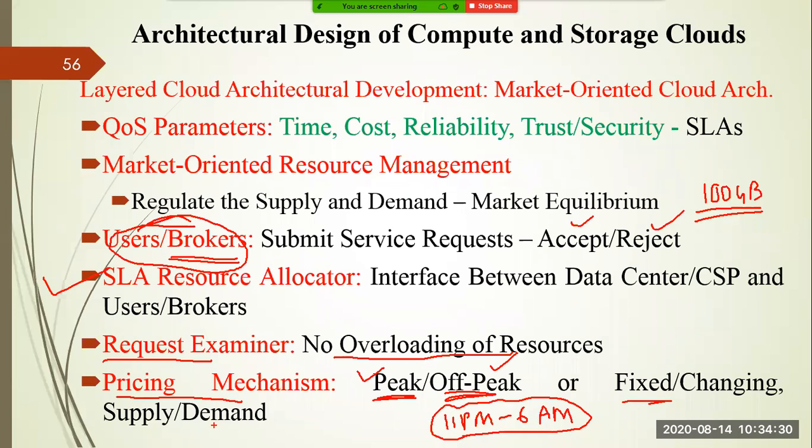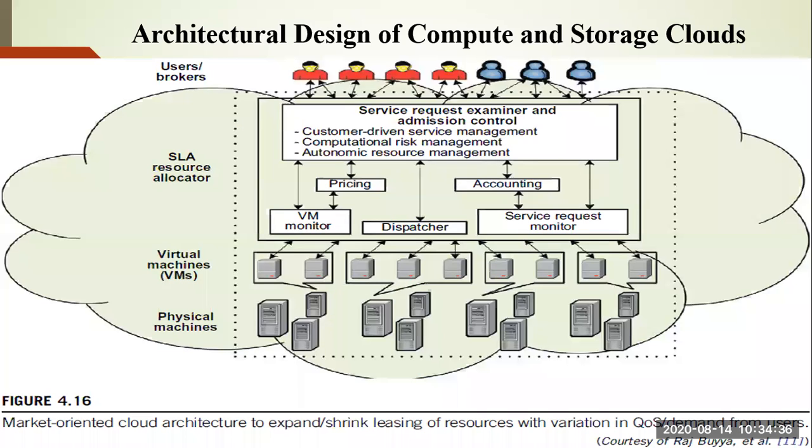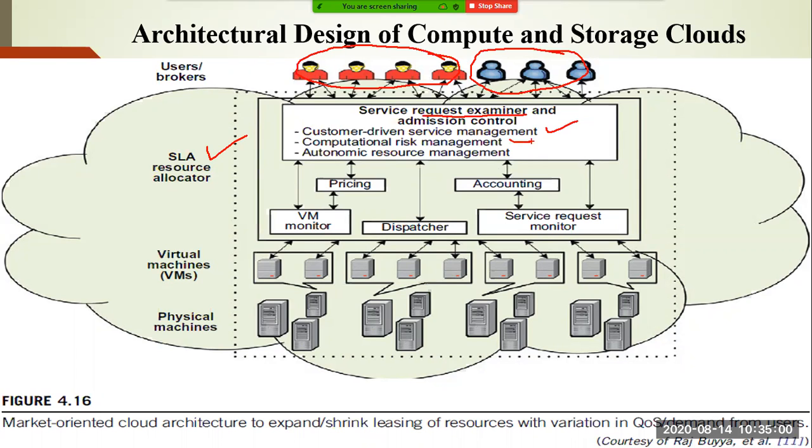Also, you can select various pricing mechanisms. So this is the complete architecture we discussed in the previous slide. The first part is the user and broker; these are the users, and there may also be a broker. The next layer is the SLA resource allocator, which will check whether your request to the cloud can be accepted or rejected. It has two important things: customer-driven service management and computational risk management. Both factors should be combined in the SLA resource allocator in order to provide better services to the user. The pricing scheme will decide whether you require off-peak price or on-peak price.